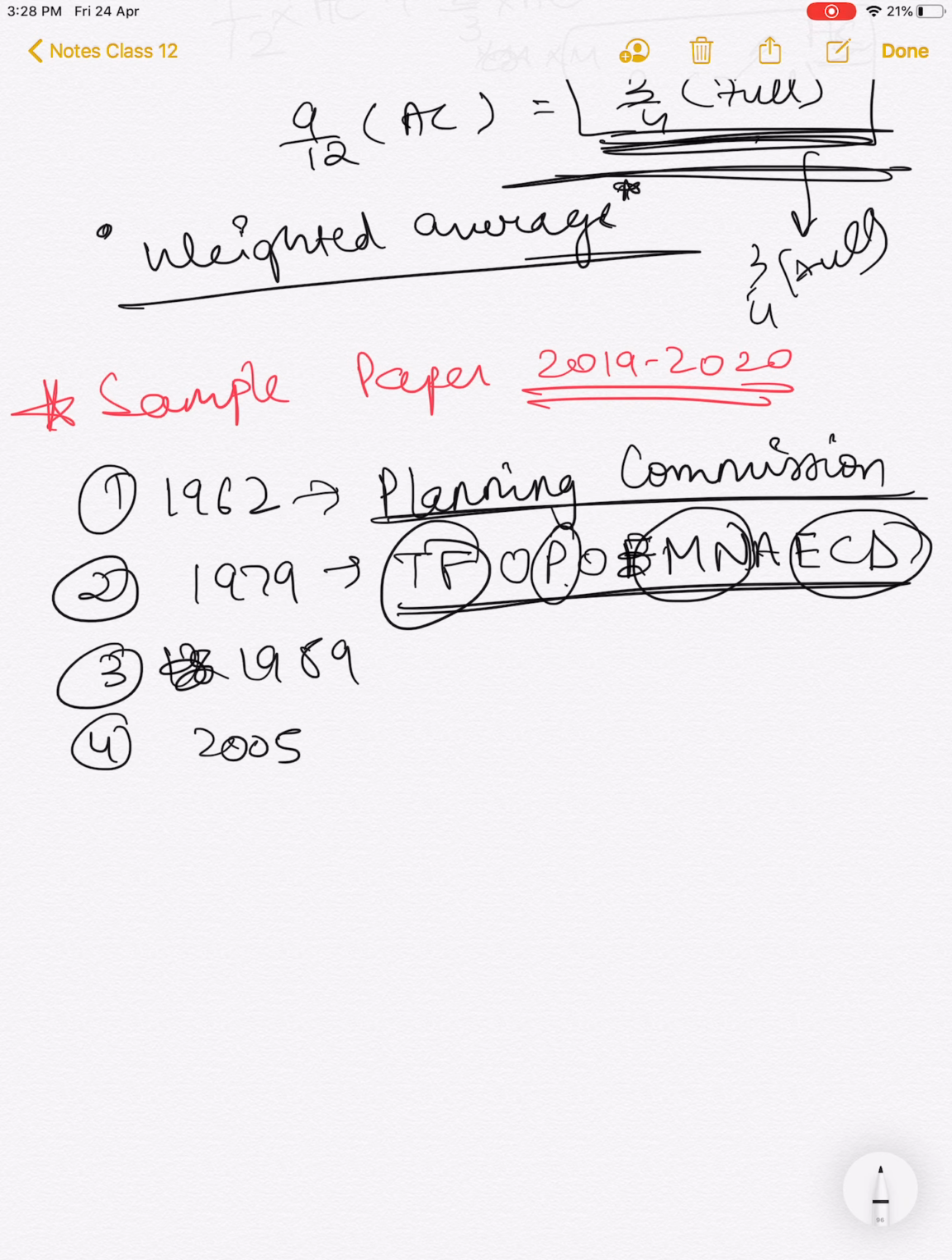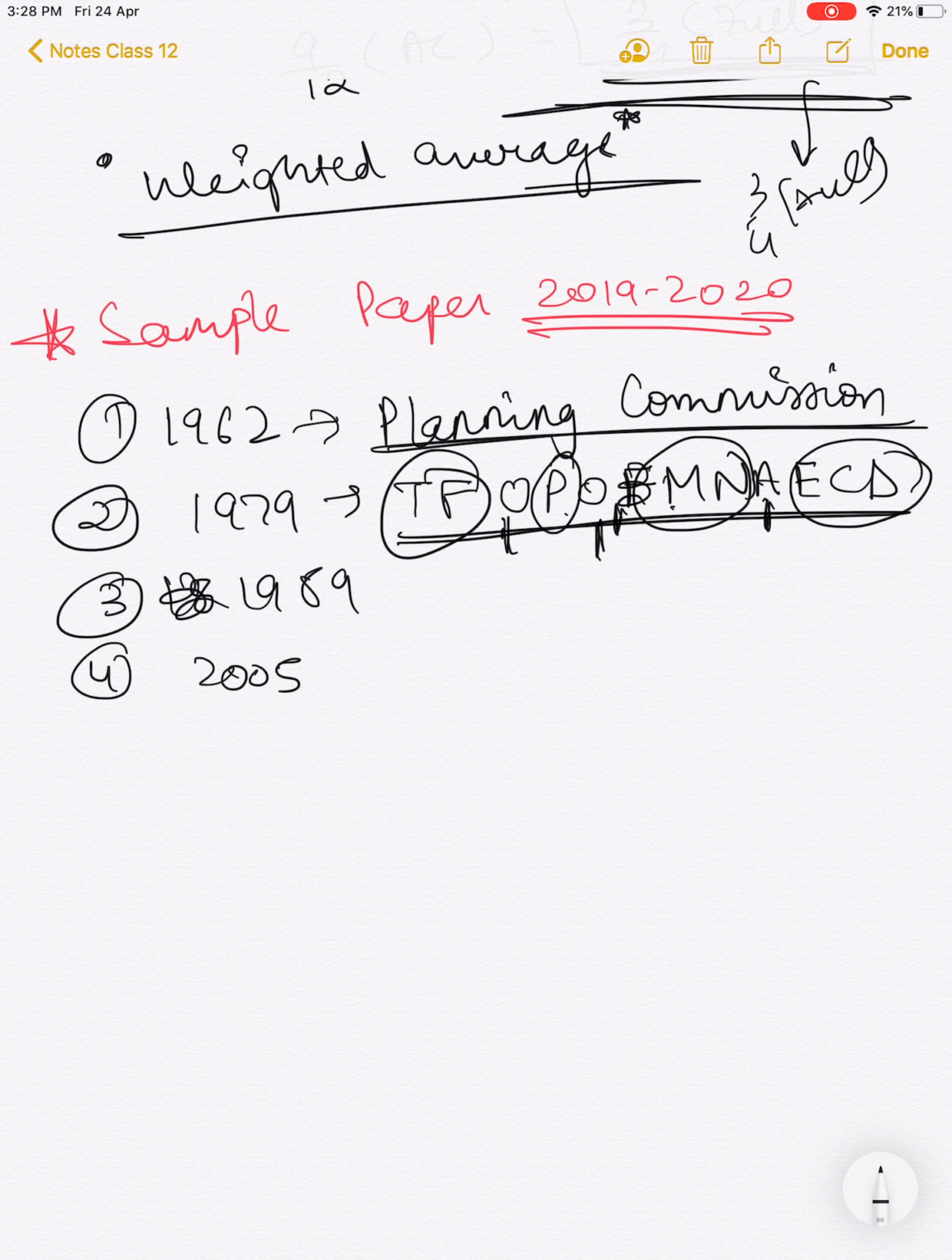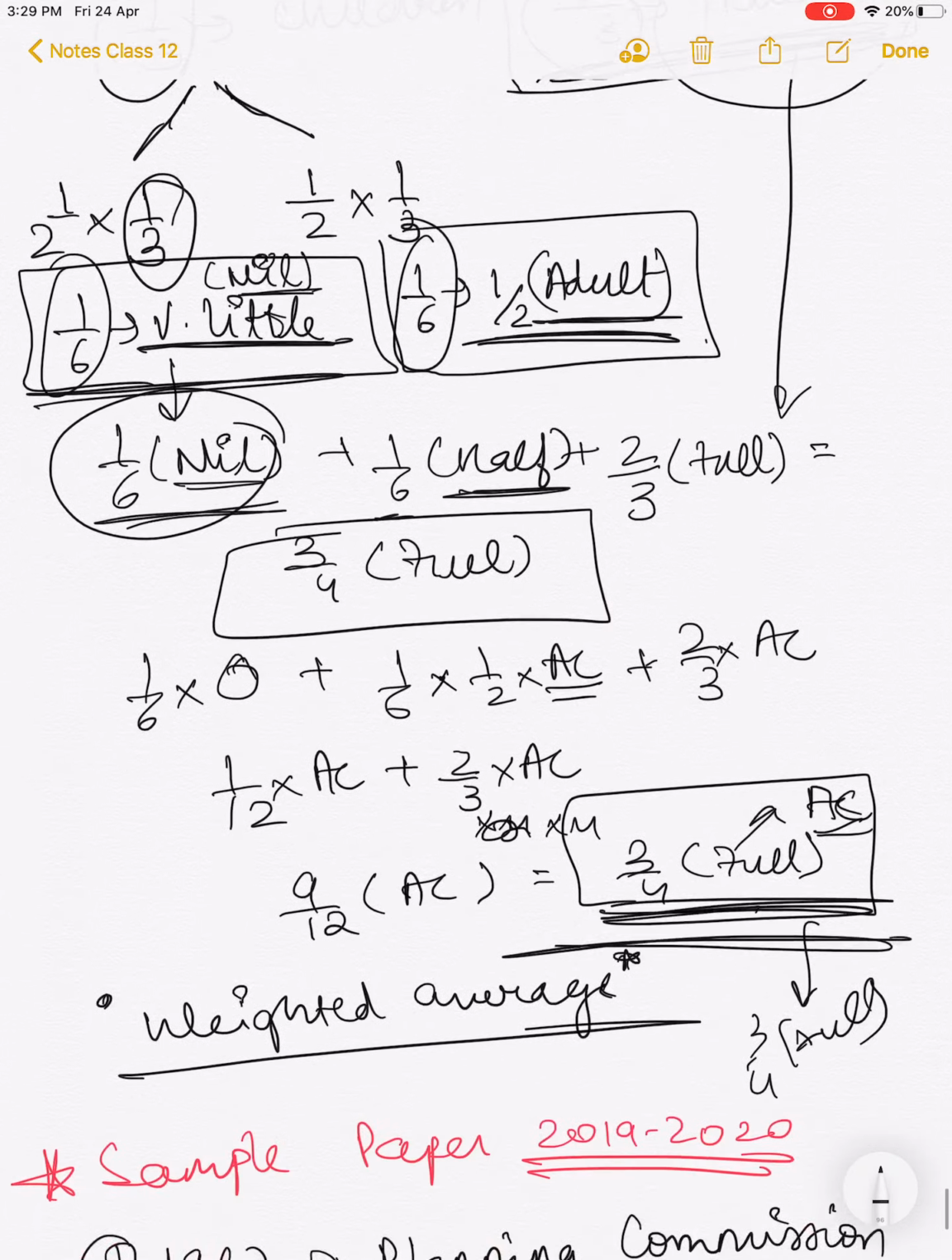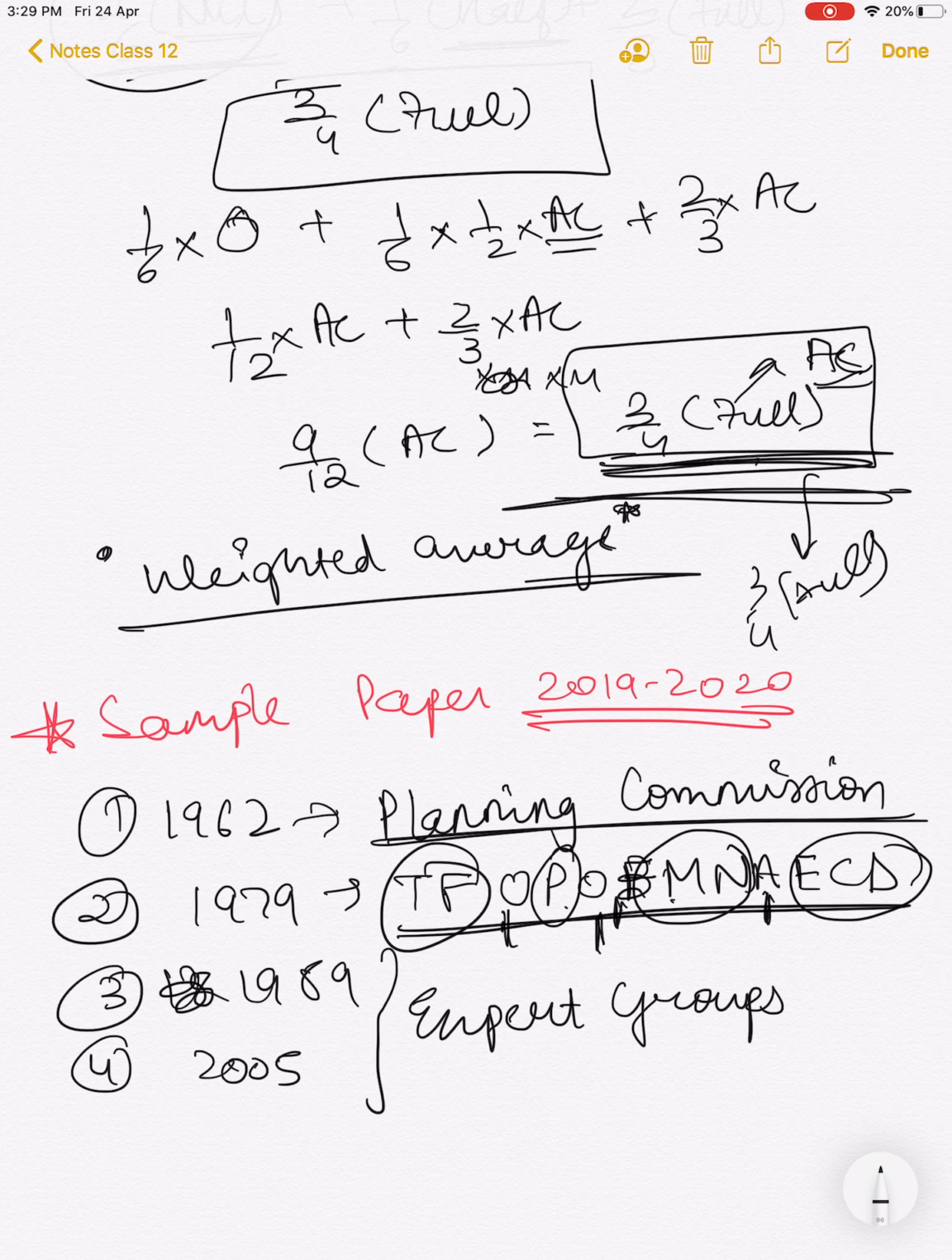So we have four words here, and then three fillers. So: task force on projection of minimum needs and effective consumption demand. And now we had expert groups in 1989 and 2005 which had also tried to come up with a trial of identifying the poor. So this is it, and I think I'll be discussing the rest of the chapter in the following videos, and it was enough for this video, and we're left with a fair amount of chapter.